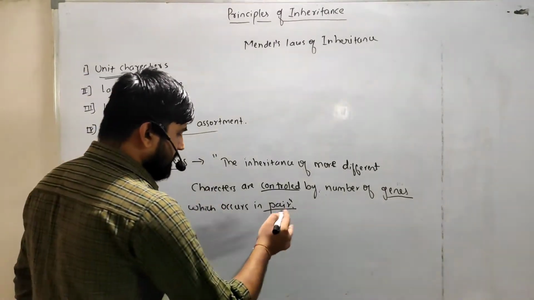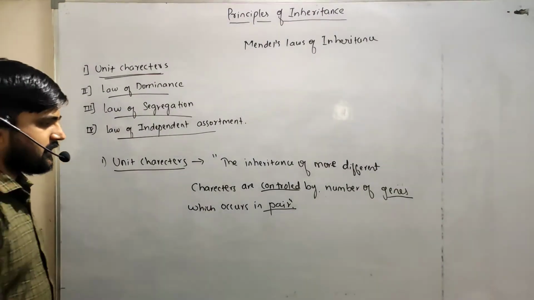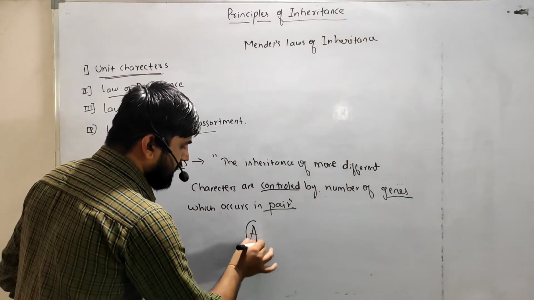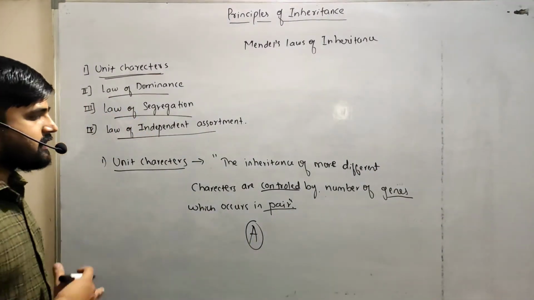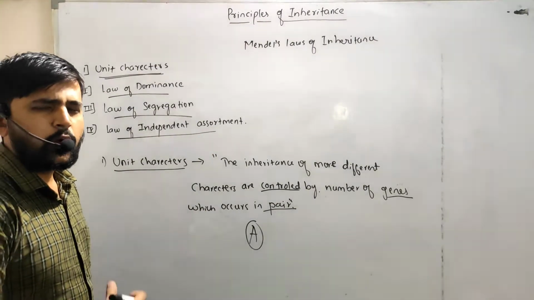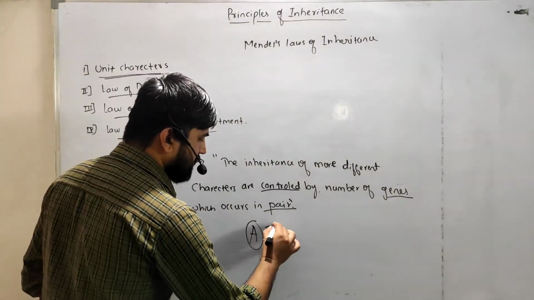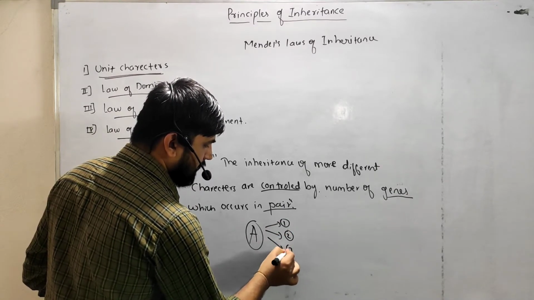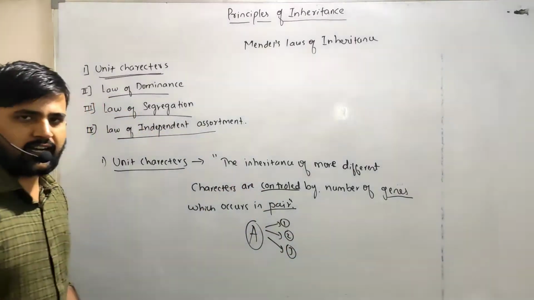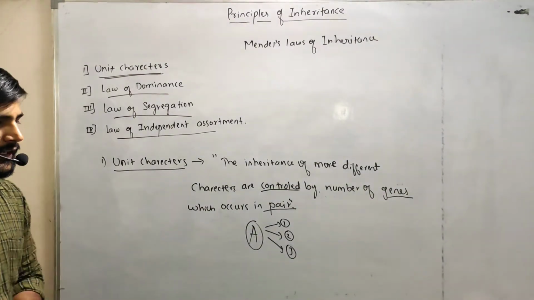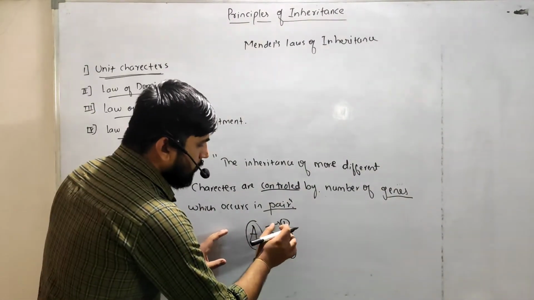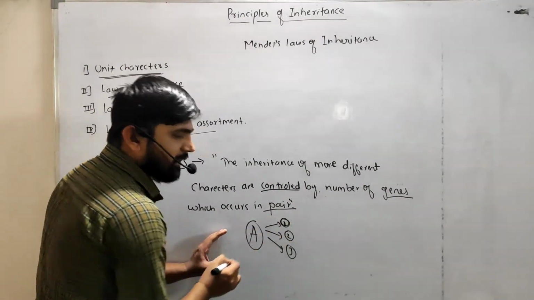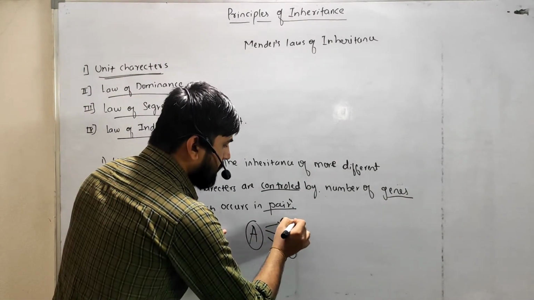Let us consider there is one organism, capital A, which can inherit many different characters. For example, this is one character, this is one character, this is one character. So 1, 2, 3 are different characters. Each character is controlled by a pair of genes.